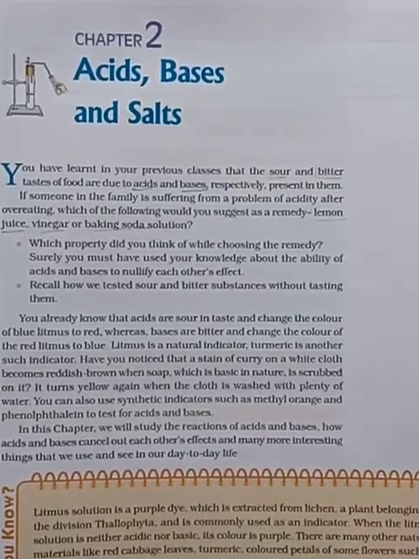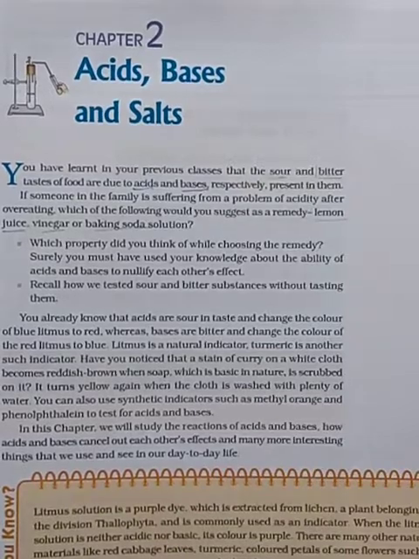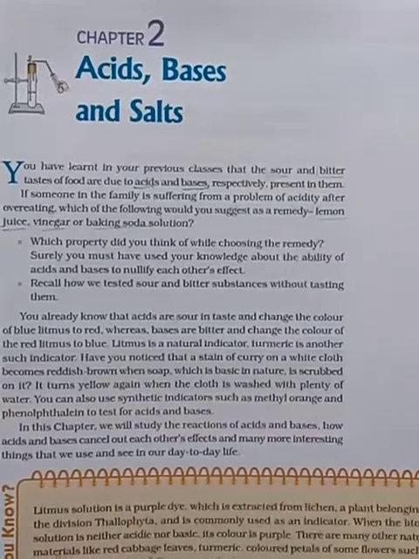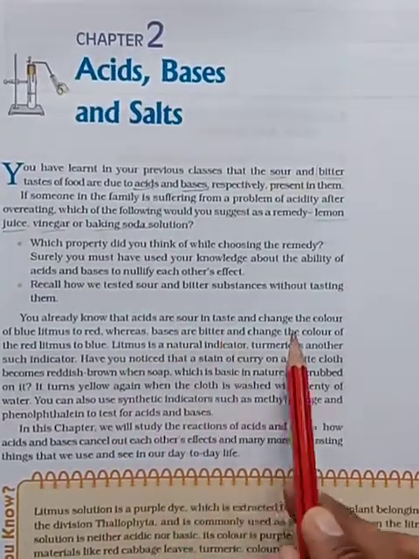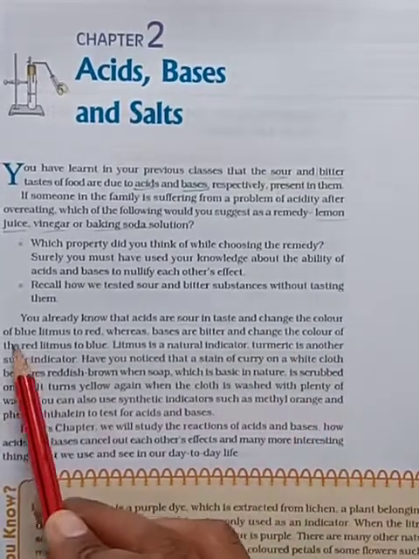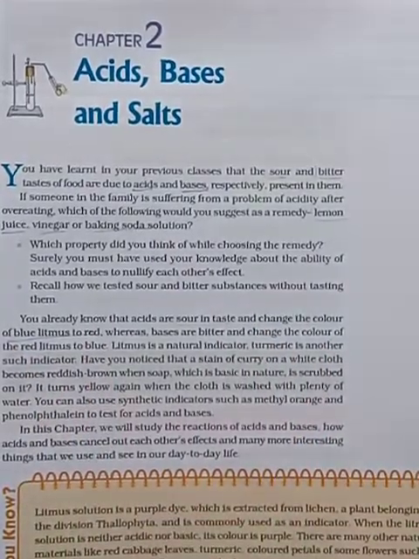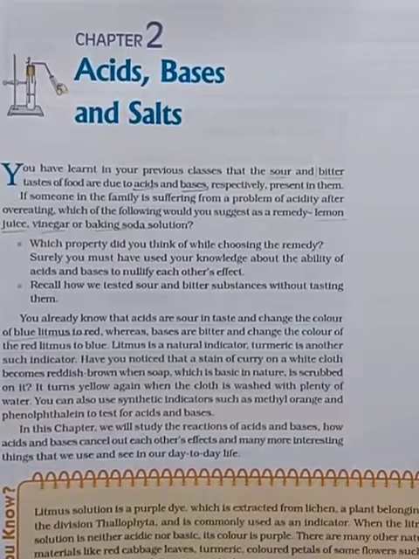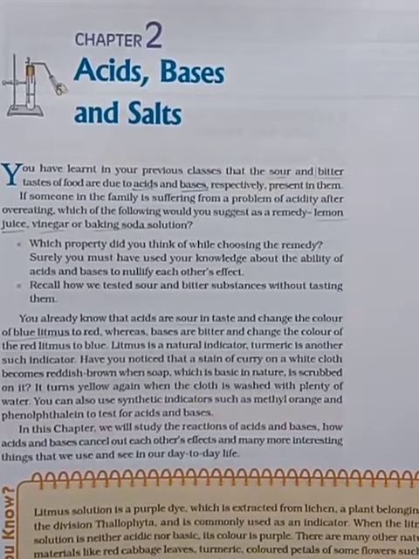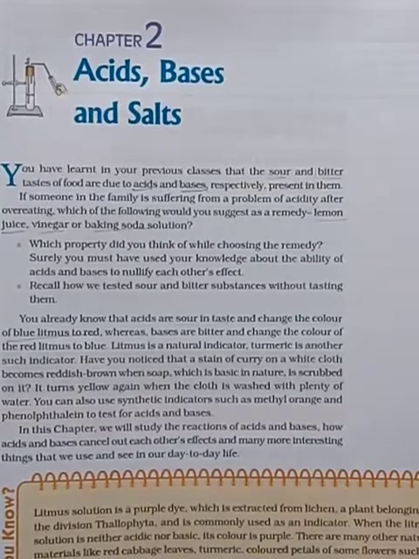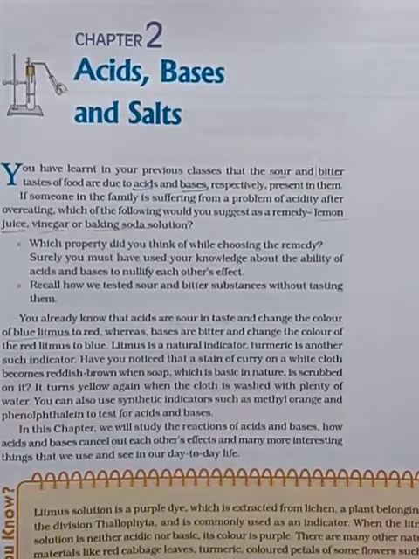Without tasting, how do we identify what belongs to acid and what belongs to base? You already know that acids are sour in taste and change the color of blue litmus to red, that is the first property. If you dip blue litmus paper in acid, its color changes to red.